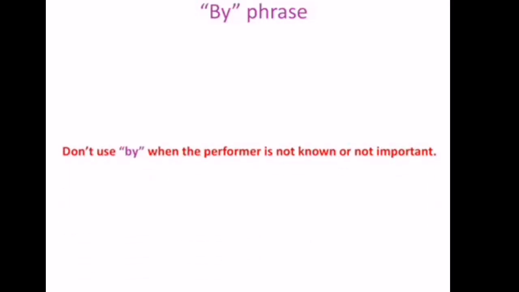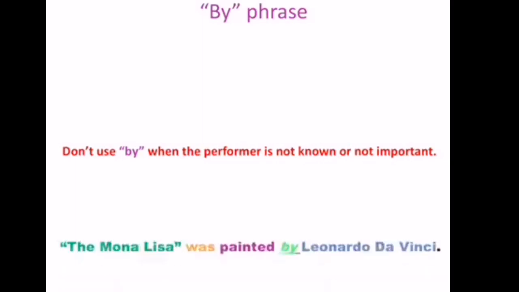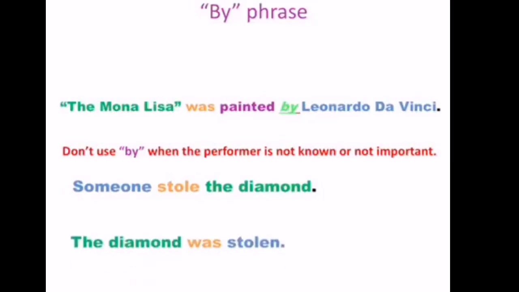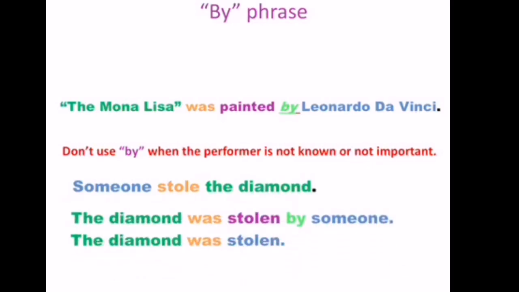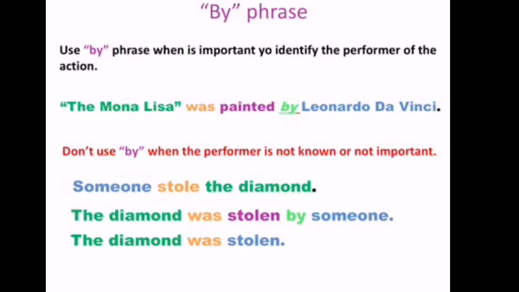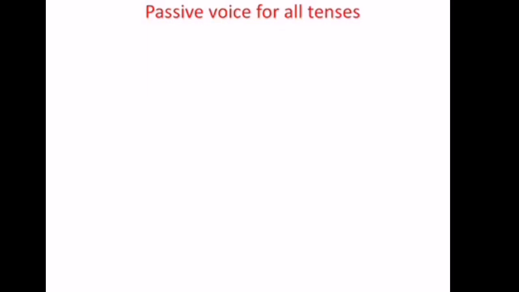Don't use the by phrase when the performer is not known or not important. Mona Lisa was painted by Leonardo da Vinci. In this situation, by Leonardo da Vinci is important because we need to know who painted the Mona Lisa. But if we have this sentence, someone stole the diamond, and we change it to the passive voice, the diamond was stolen, it's enough. It's not necessary to say the diamond was stolen by someone, because someone is not known or rather is not important. So just use the by phrase when it's important to identify the performer of the action.